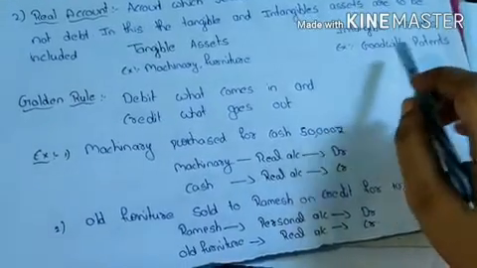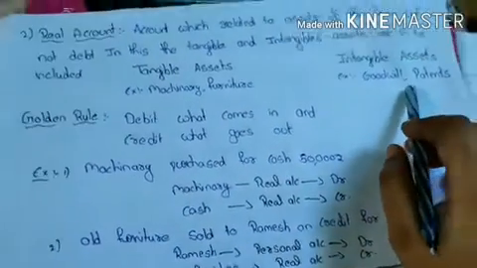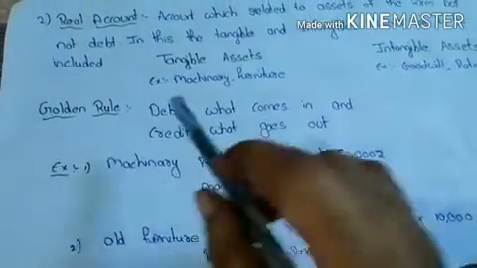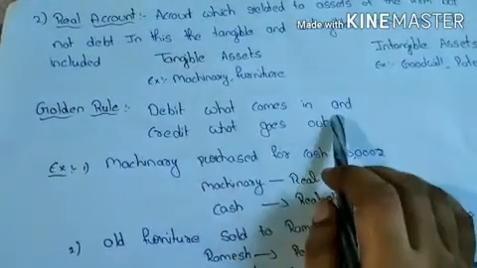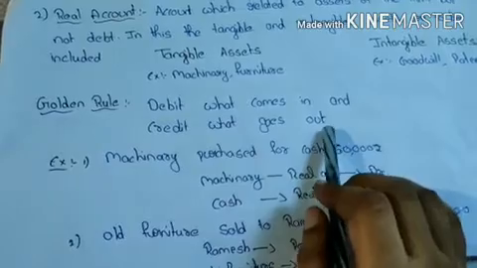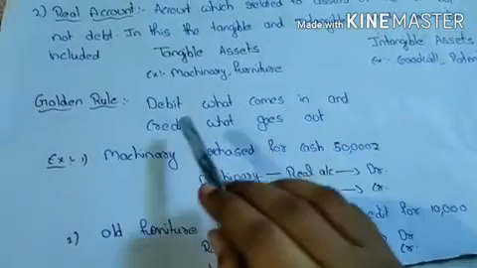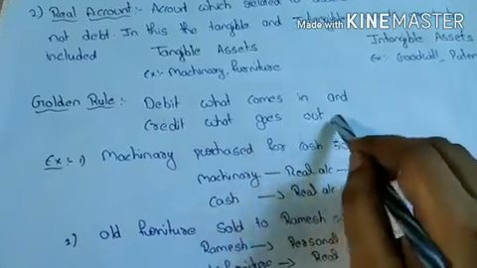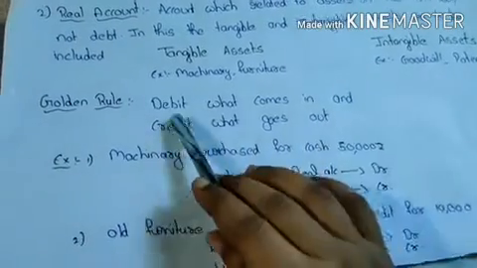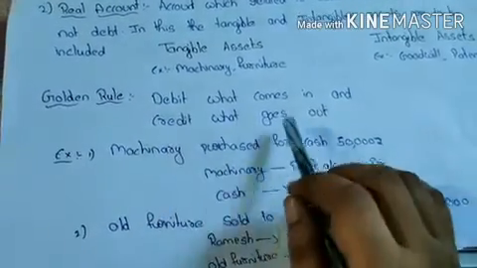Examples: goodwill, patents, etc. Next, golden rule of real account: debit what comes in and credit what goes out. It means the asset which comes into the business and the asset which goes out from the business. So debit what comes in and credit what goes out.